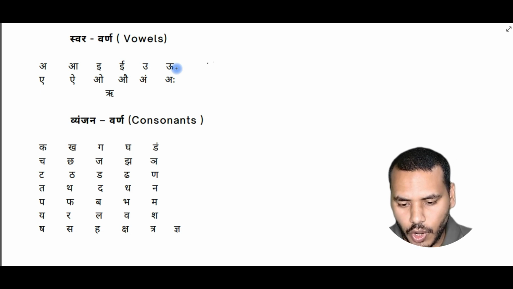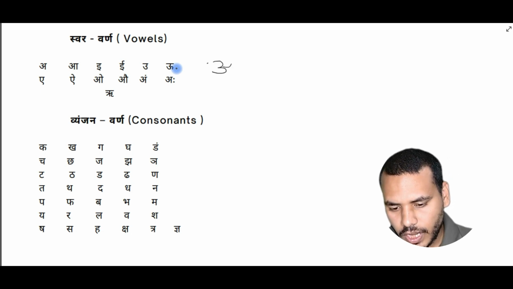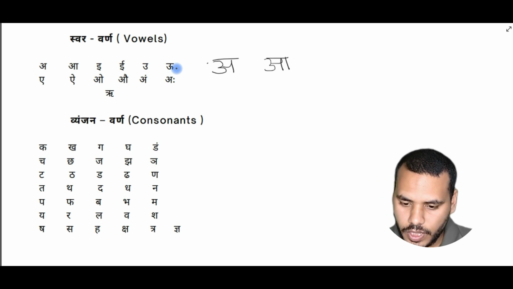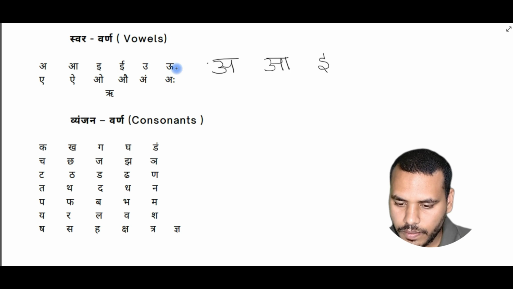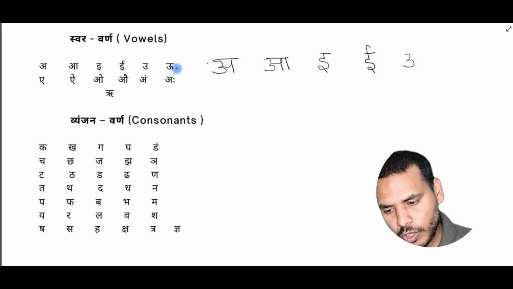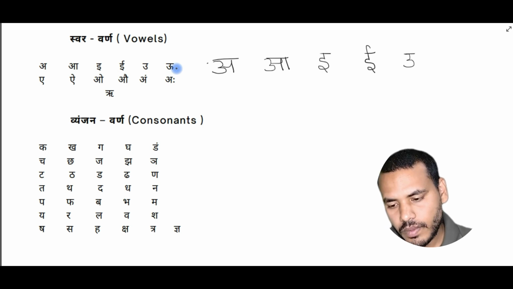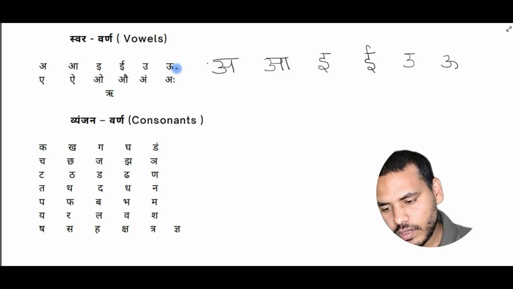So the first one is a. We write a in this way, just like the number 3, and then a line. Then a in this way, a. E we write in this way, e. Hard tone e we write in this way, oo just like the number 3, and hard tone oo is in this way.